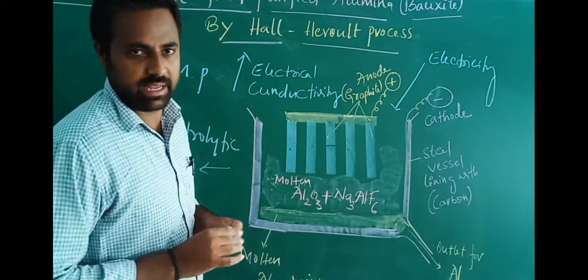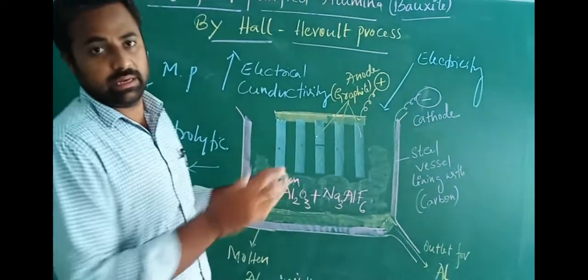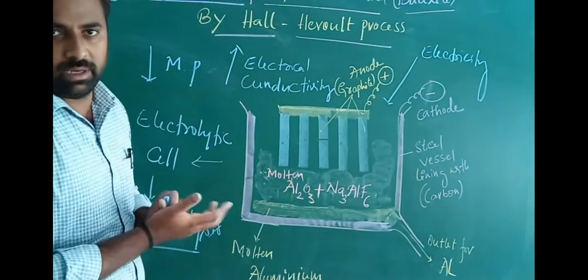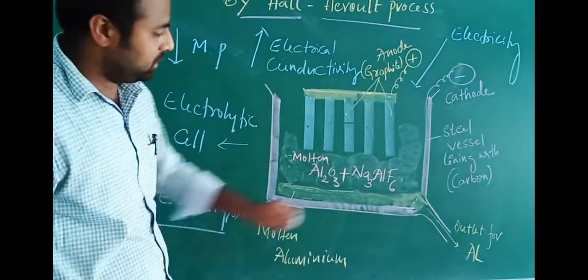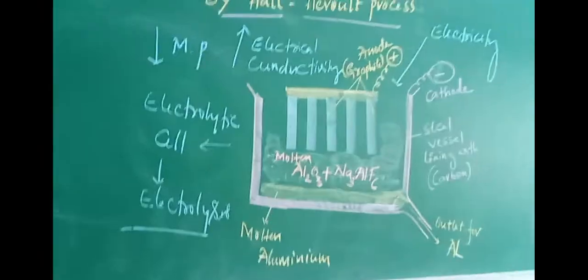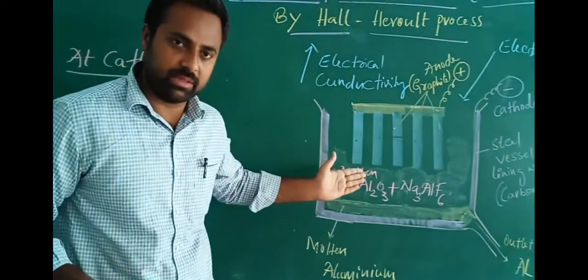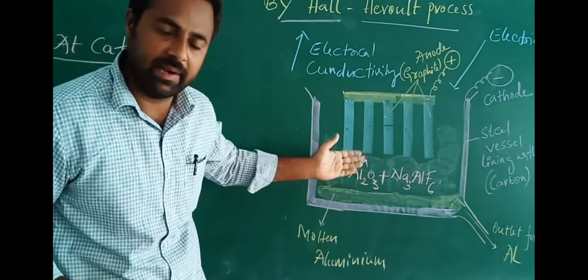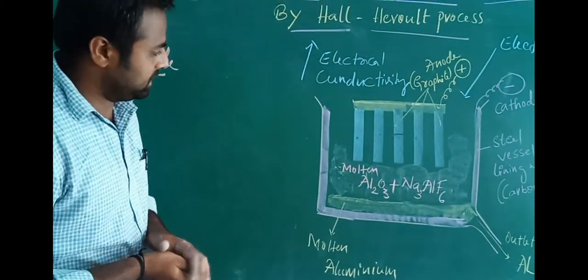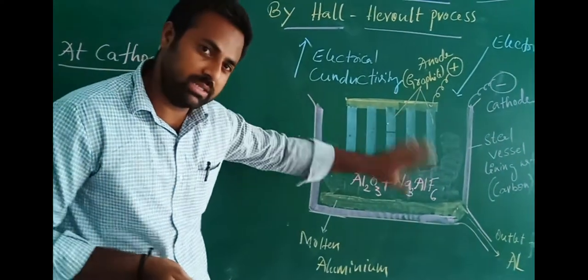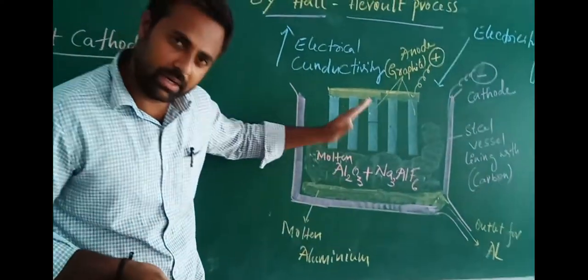Obviously there is a redox reaction. Let's see what reactions take place and how the aluminum is going to be obtained through that outlet. Let's see what chemical reactions take place inside the electrolytic cell. Some of the ions will undergo oxidation, some of the ions will undergo reduction.